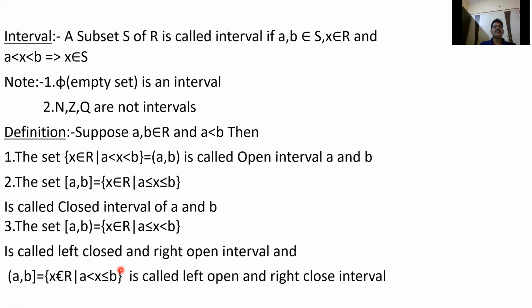What is the meaning of an interval? When you say a subset of R is called an interval, suppose S is a subset of R. This S is called an interval if a, b belong to S, x belongs to R, and a less than x less than b implies x also belongs to S. Then S is called an interval. That means if you take any 2 points in a set S, and between these 2 points you take any number, that number also lies in the set S. So if you take any 2 numbers in S and take x such that a less than x less than b, then x also lies in S.